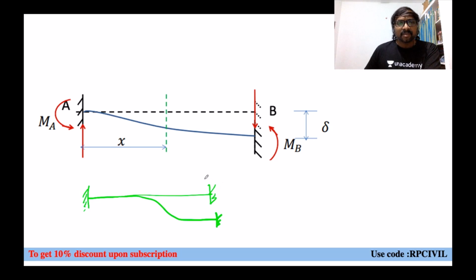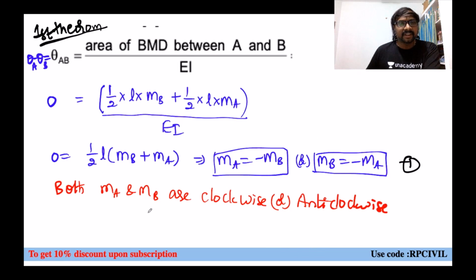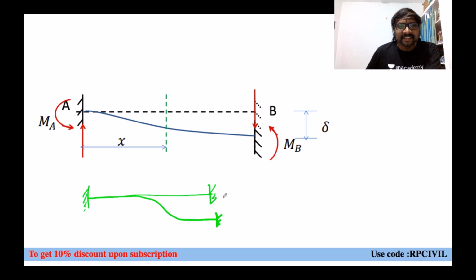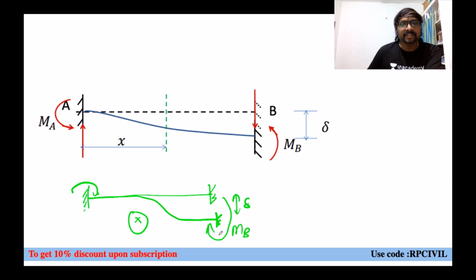Now suppose you consider MB as correct, let us say. If you are considering this MB as correct, whenever you have this MB moment here, this moment is pushing in the upward direction. So do you have any settlement possible? No settlement is possible. But actually settlement is possible. So this is not the correct direction. If you consider this as clockwise, that also must be clockwise. So this direction is wrong because it is opposite to the settlement. But settlement is present, so this sign cannot be correct.